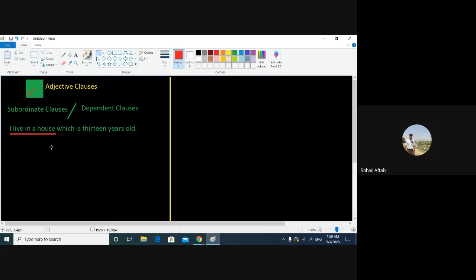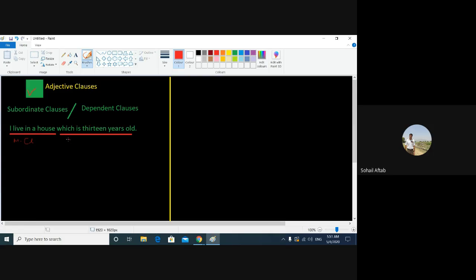This is your main clause, and I will label it main clause. And then you have another part, which is 13 years old, and this is your subordinate clause.